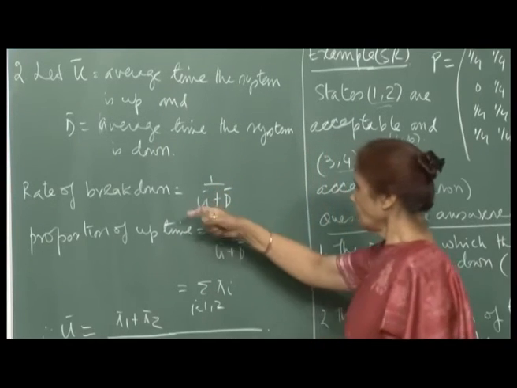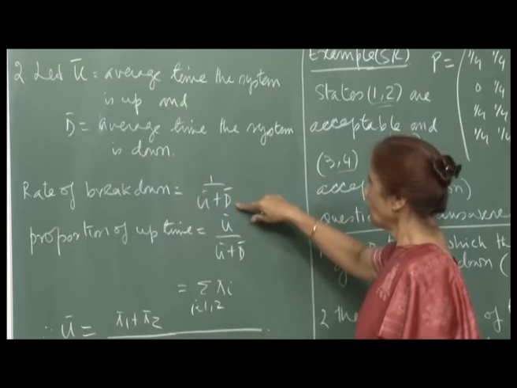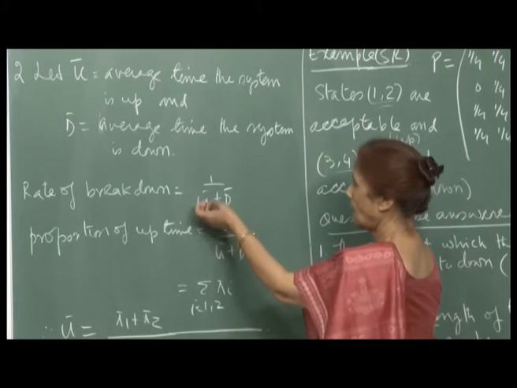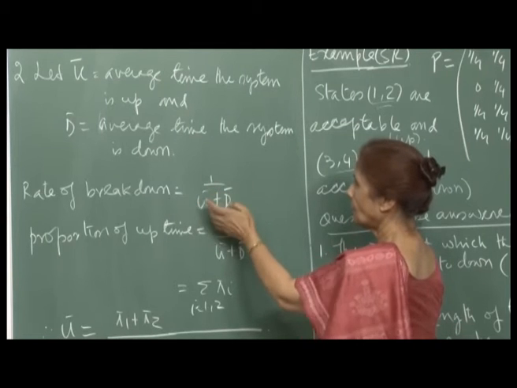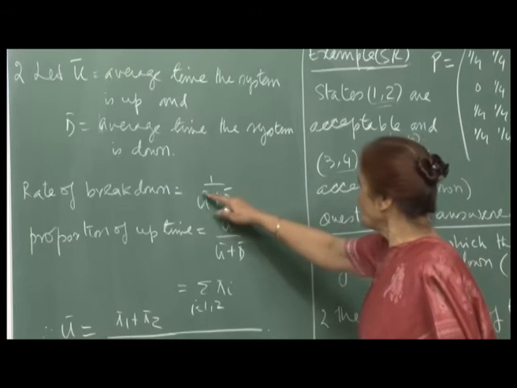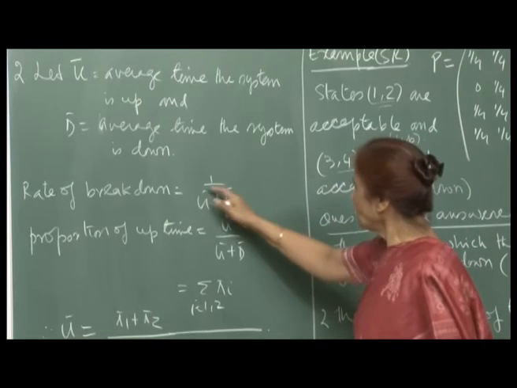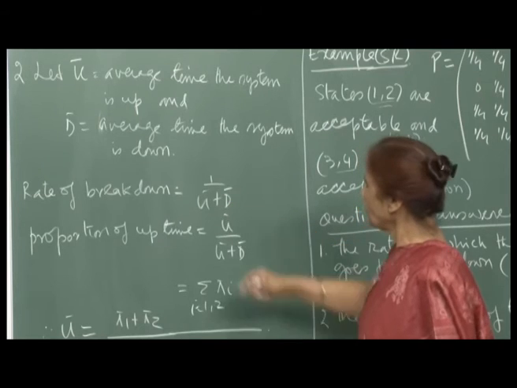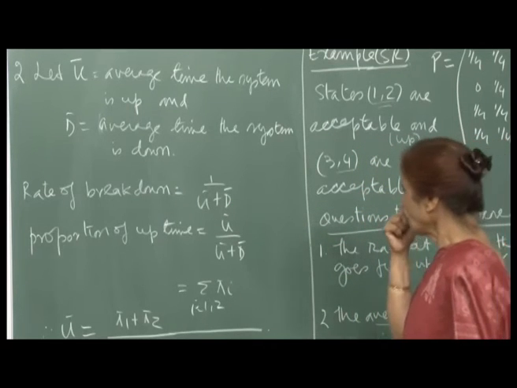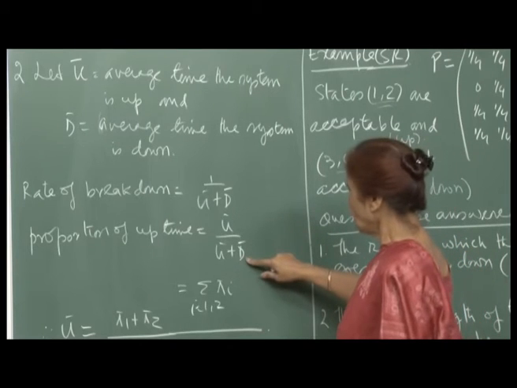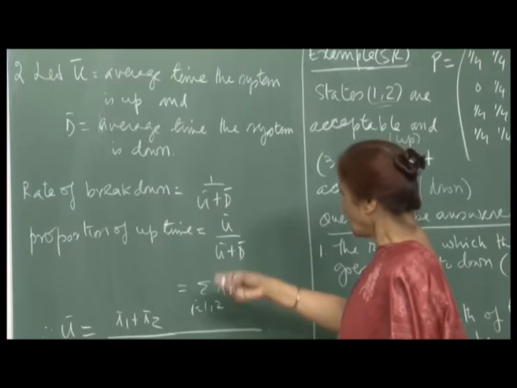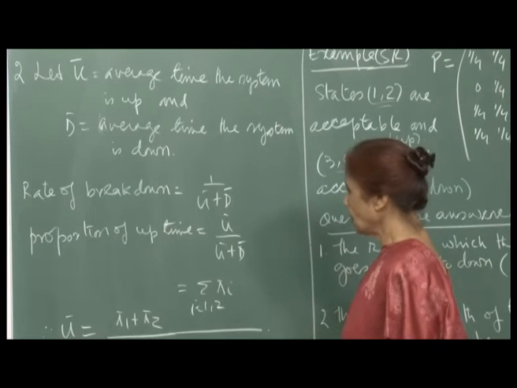So, one breakdown at the rate of 1 upon u bar plus d bar, right, because this is the total average time when it is up and then down. So, 1 upon this will give you the rate of breakdown, because one breakdown for this much period, one breakdown for this much period, and therefore, the rate is 1 upon u bar plus d bar, right. So, proportion of up time is then u bar upon u bar plus d bar, and similarly you will define the proportion of down time as d bar upon u bar plus d bar, right.